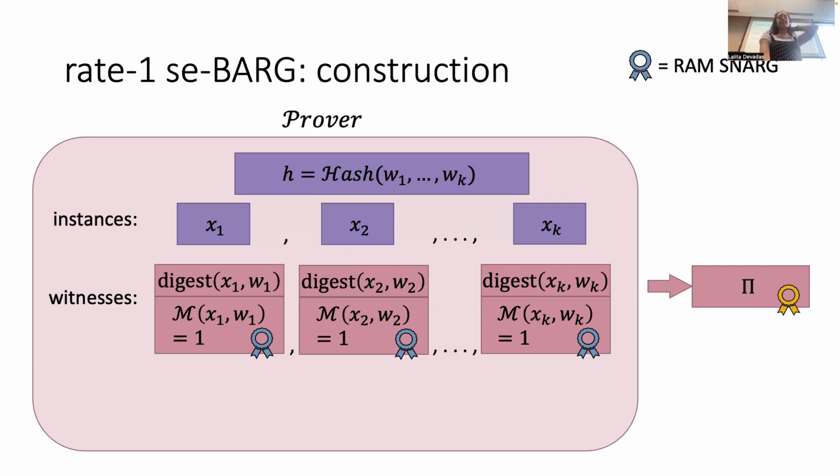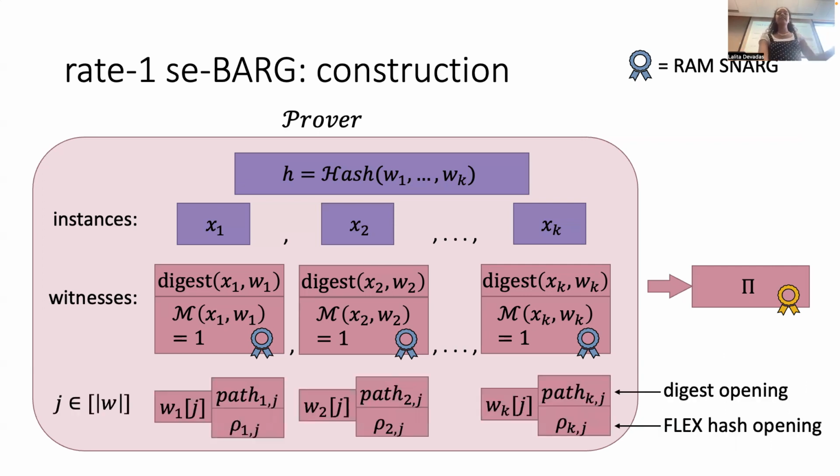So the way that we do this, we actually are going to just blow up the number of instances. Instead of having just K instances, we're going to have K times the length of the witness instances. So we're going to have one instance for each bit of each witness. And then we're going to add to the witnesses an opening for the digest, which is this path, and an opening for the flex hash, which is this row. And again, these are both going to be succinct because we're just opening one bit. Now we're going to have length of W times K instances, but we don't really care about that because that becomes a log factor. And the important thing is that each witness is actually still succinct because it just consists of a short digest, a short RAM proof, one bit of a witness, and then two openings.